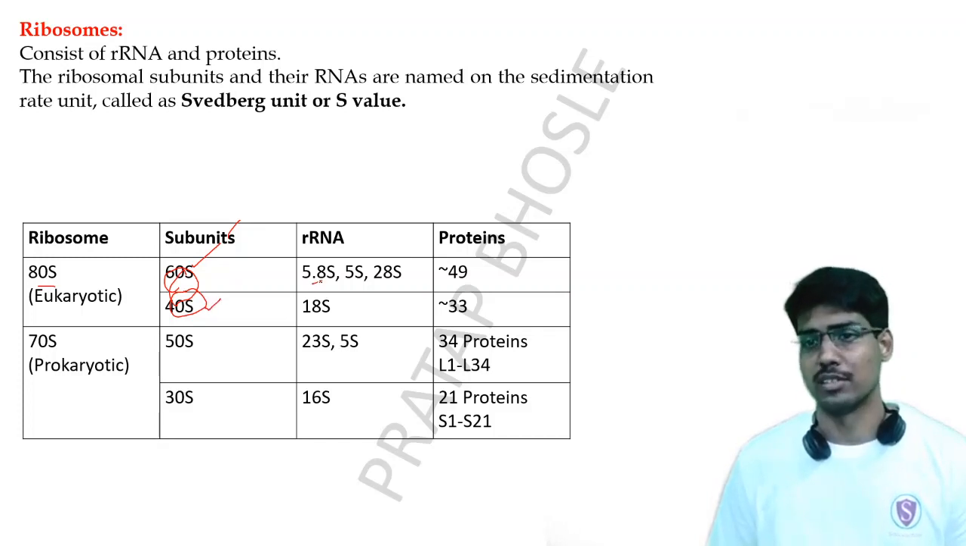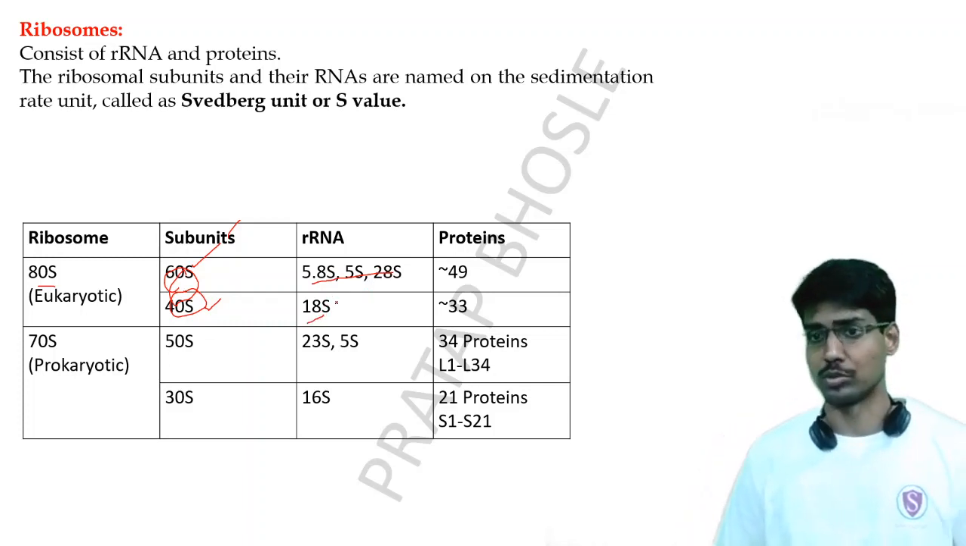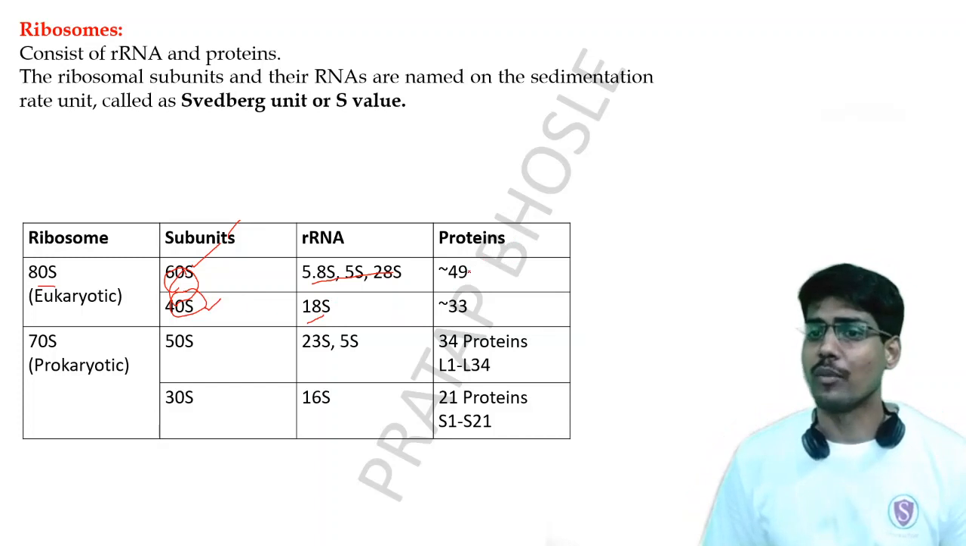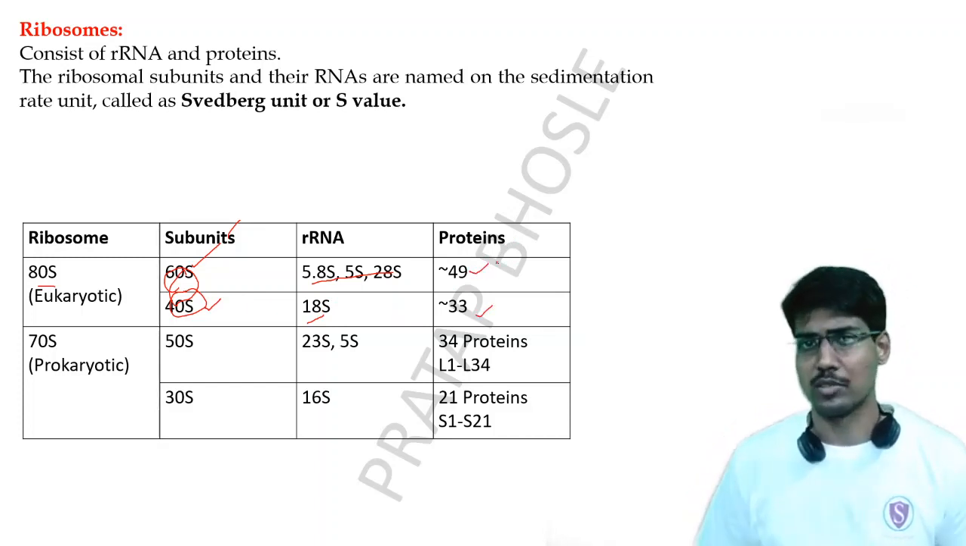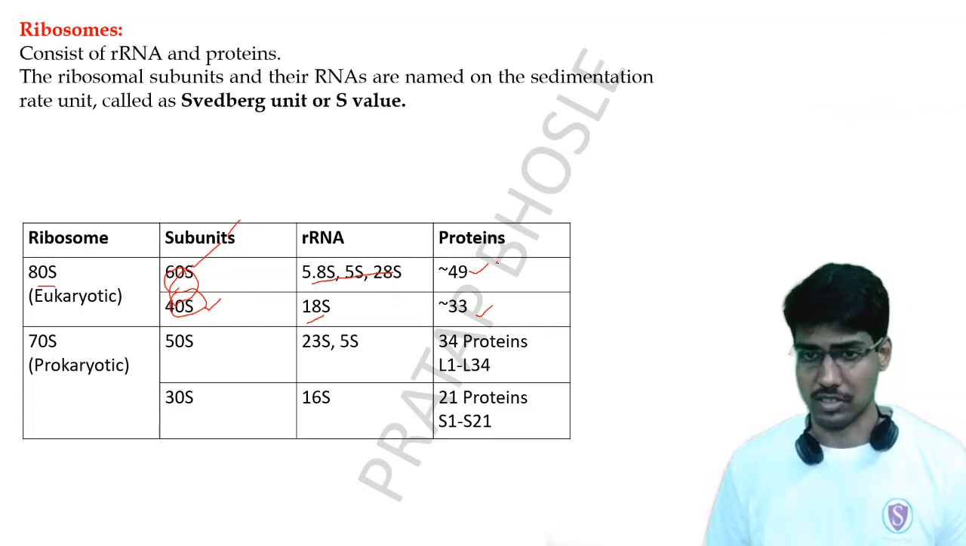These are the different rRNAs present inside these eukaryotic ribosomes. And what are the numbers of proteins? Almost 49 and 30. These are approximate values, and they differ in different cells. So these are the numbers of proteins present inside the cell.